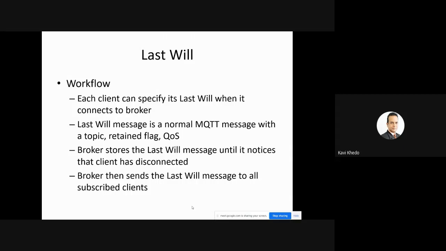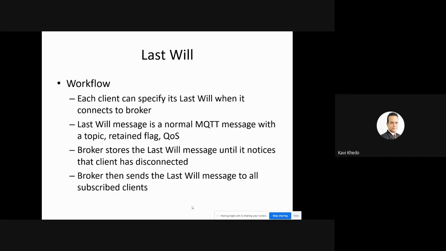Now, the broker stores the last will message until it notices that the client has disconnected. When the broker notices that a client has disconnected, the broker then sends the last will message to all clients that have subscribed to this particular topic. Because in the MQTT message there is a topic, so we are referring to a topic as well. All the clients will be informed that for this particular topic, this publisher or this client has disconnected. So this is called last will.